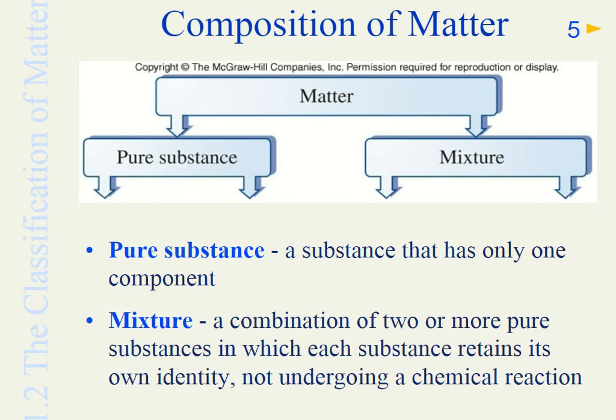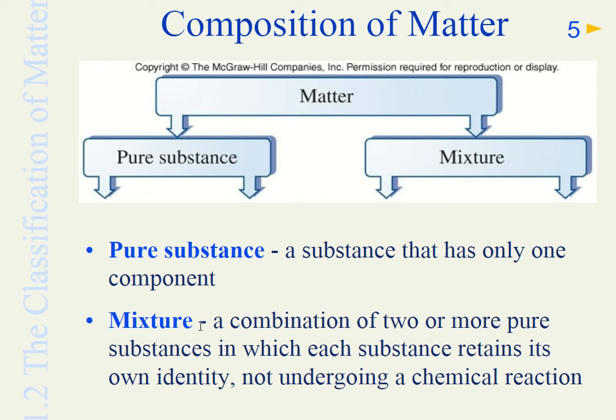Now let's classify matter according to composition. We can classify matter according to composition by noticing that matter can be pure, a pure substance, or a mixture. It's not pure and impure, but rather pure and a mixture. In a pure substance, that substance only has one component. What does that mean? We will talk about it in a few seconds.